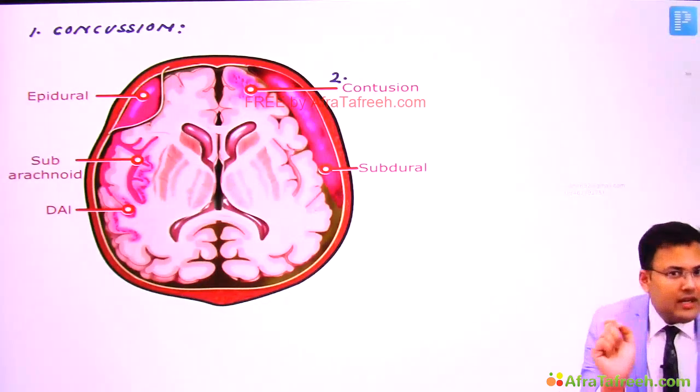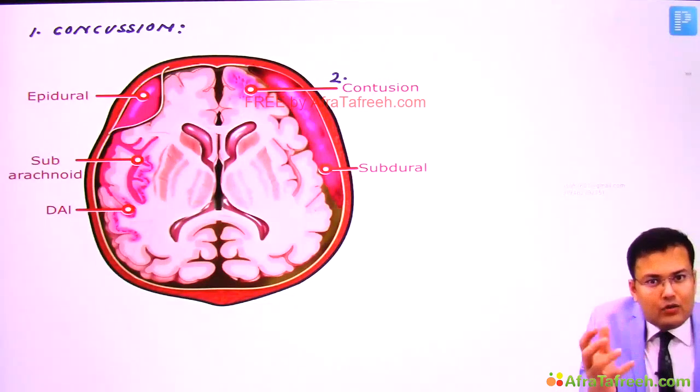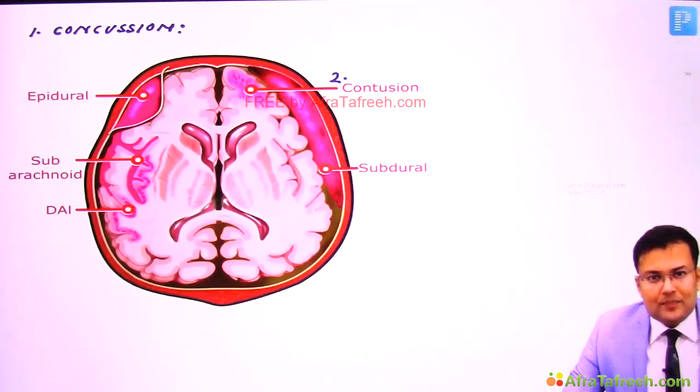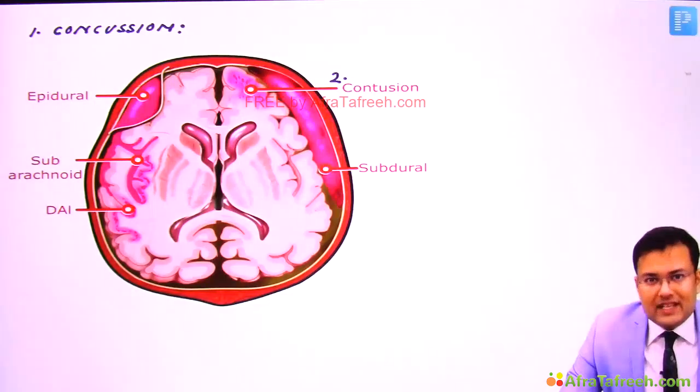What is the literal meaning of contusion? Contusion means collection of blood outside the blood vessel. So you have heard that there is skin contusion, lung contusion, cerebral contusion. Contusion is also known as bruises. So what is contusion? Collection of blood outside the blood vessel.